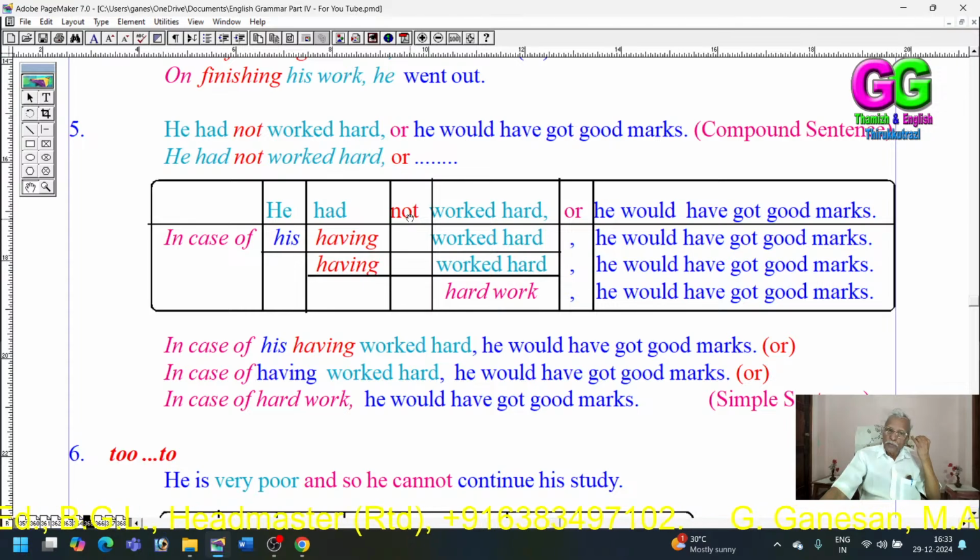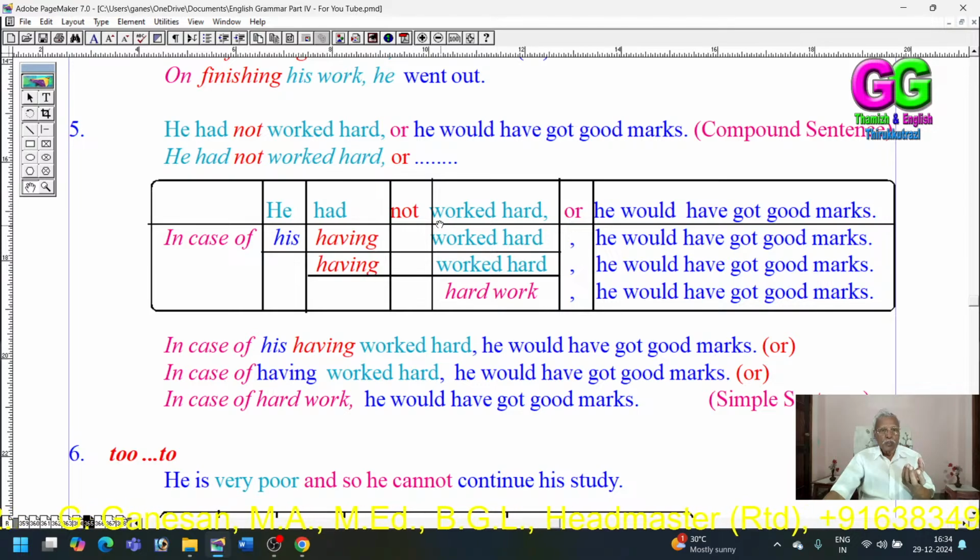It is the same as when or has been used in a compound sentence, whether the not comes in the first sentence or in the second sentence, that doesn't matter. But that not should be dropped when it is changed into a phrase or into a simple or complex sentence. So, with or, the not is dropped. So he had not worked hard.